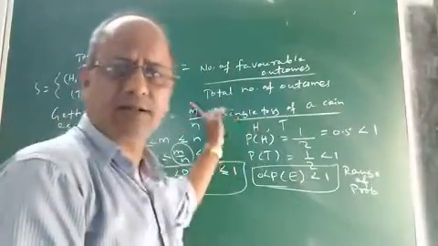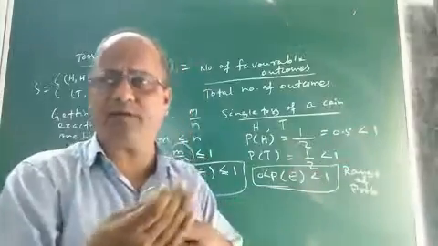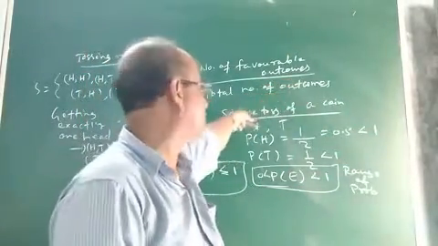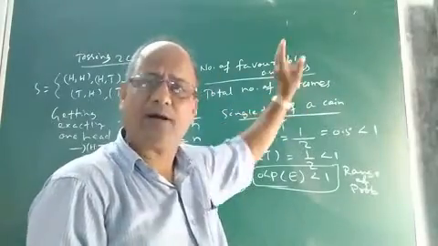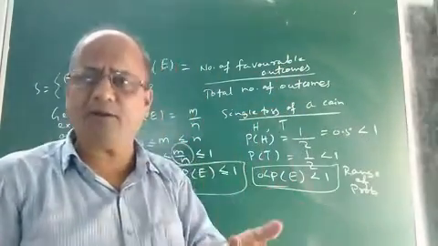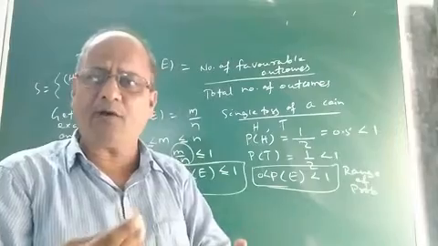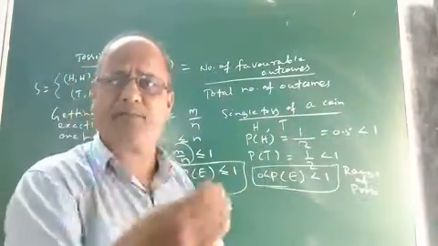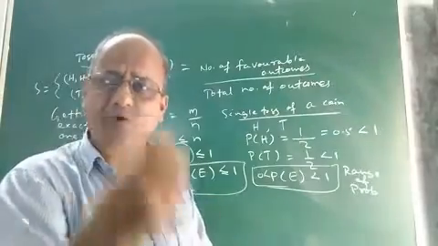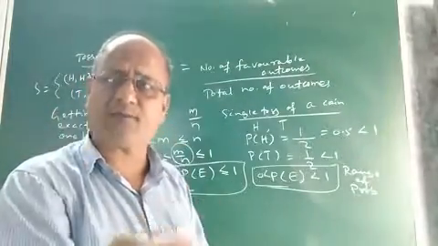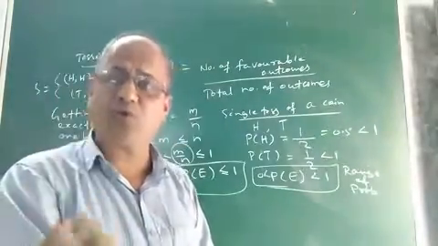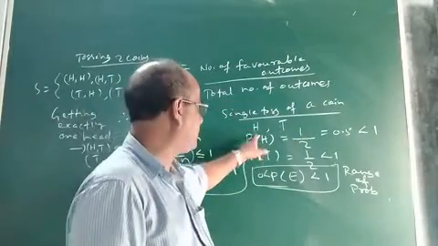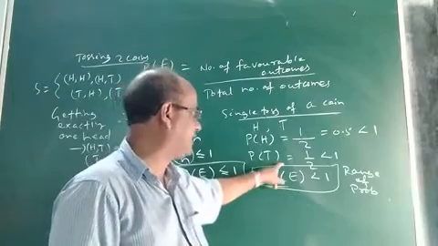Then I discussed the definition of probability, how to define the probability of an event. It is the ratio of the number of favorable outcomes to the total number of outcomes. What are favorable outcomes? I said favorable outcomes means the number of outcomes that make the event, that is, how many elementary events or outcomes make that particular event whose probability we want to find. And I also gave you examples: probability of getting head, probability of getting tail.